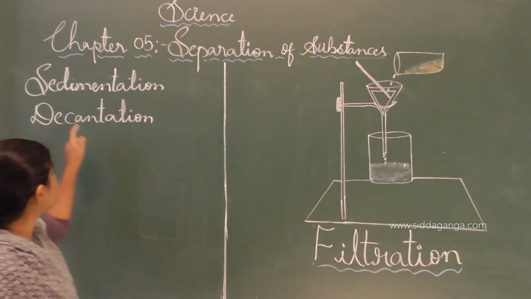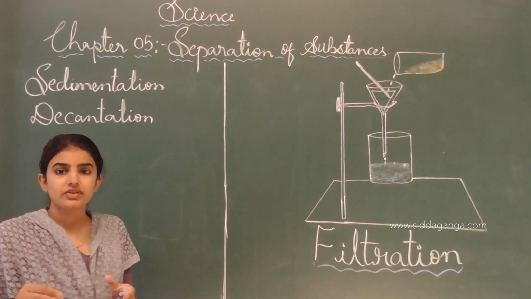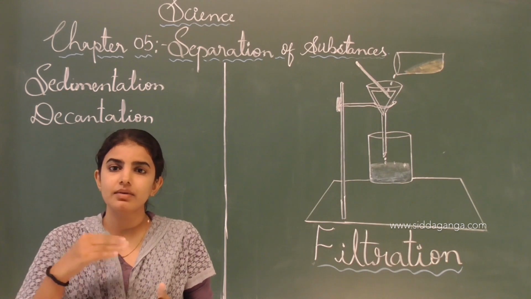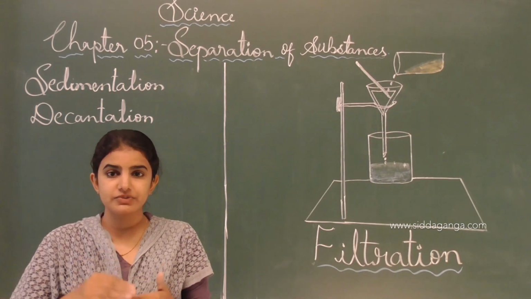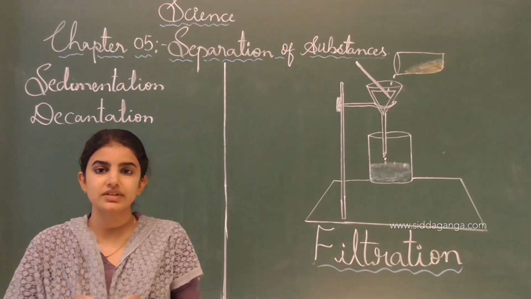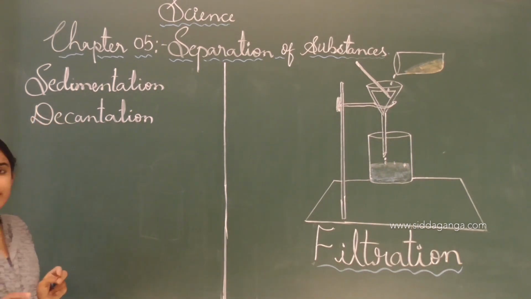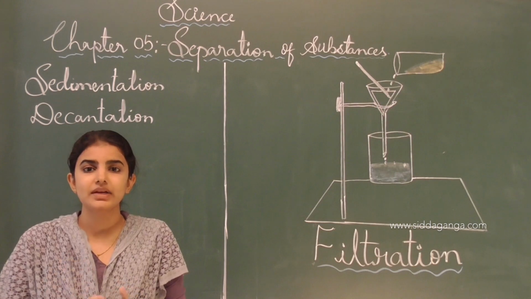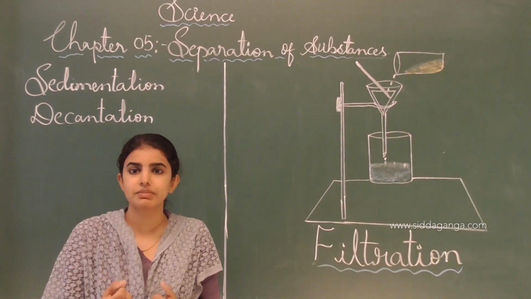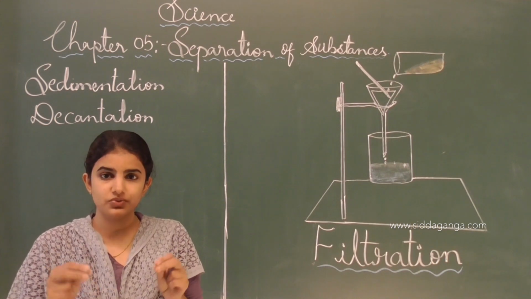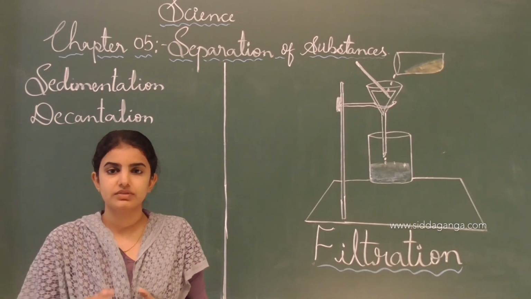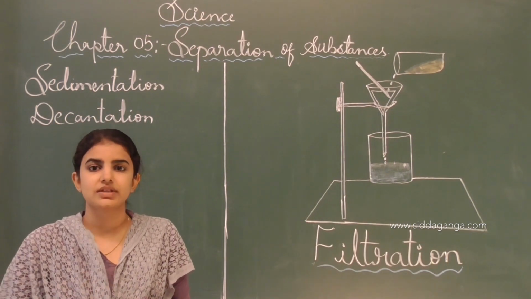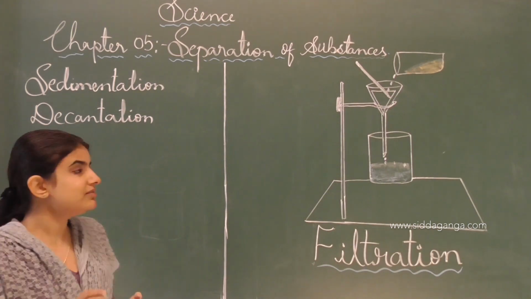In the sedimentation process, what will happen? The particles present in the mixture will settle at the bottom, leaving behind the purified water above the sediment particles. For example, sand and water are mixed together to form a mixture, because two or more substances are added together.